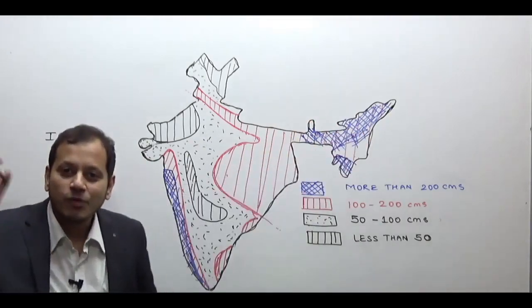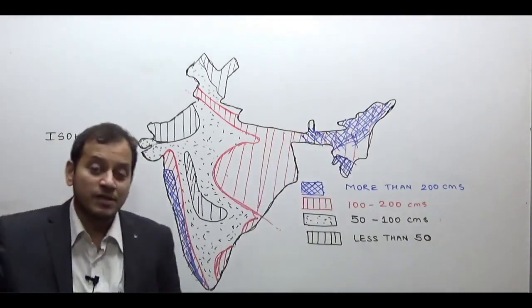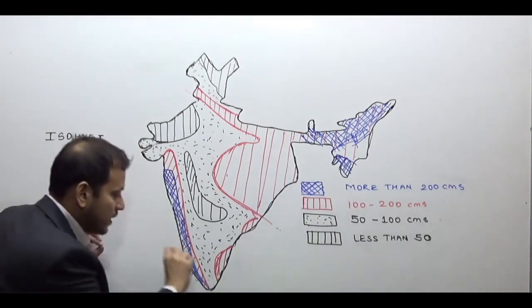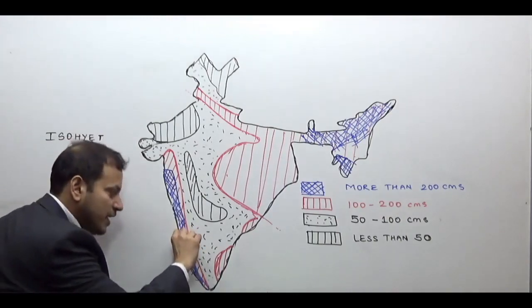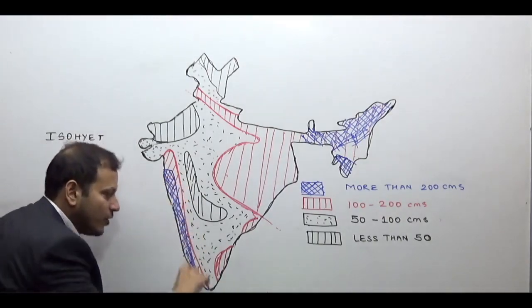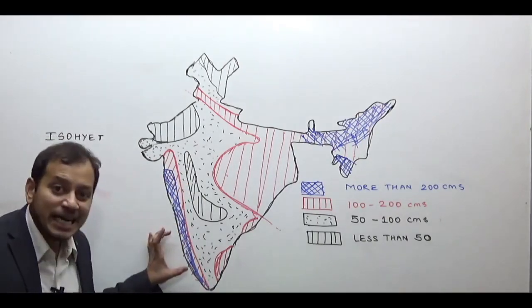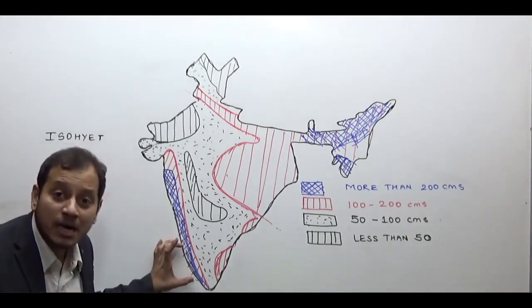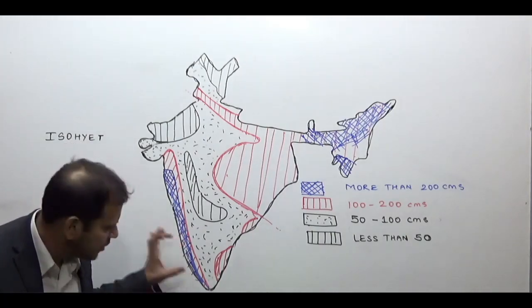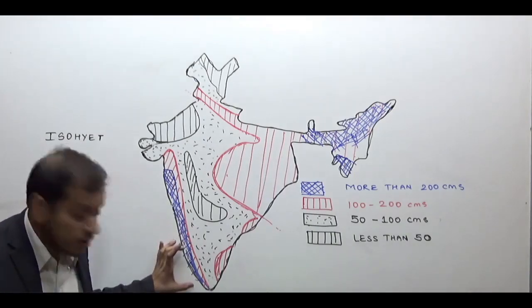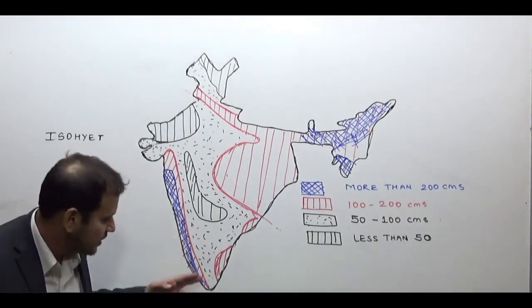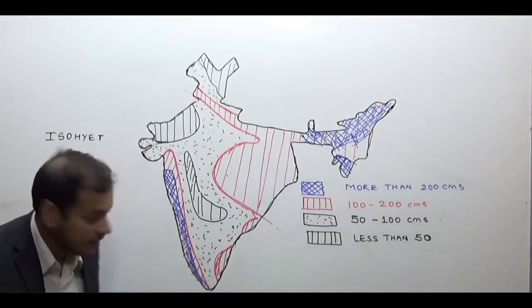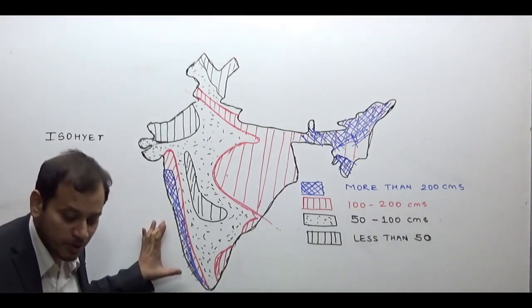So, focus on whatever national parks and biosphere reserves teachers have covered in your environment and ecology, using this map. So, Annamalai, Mudumalai, Silent Valley National Park, etc., all along this region. What is the endemic species, especially of mammals, in this region? You will find the lion-tailed macaque in this region of the Western Ghats. It is found only in this region. So, which states? Obviously Kerala, some part of Karnataka and Tamil Nadu. World Heritage Site, Biodiversity Hotspot.